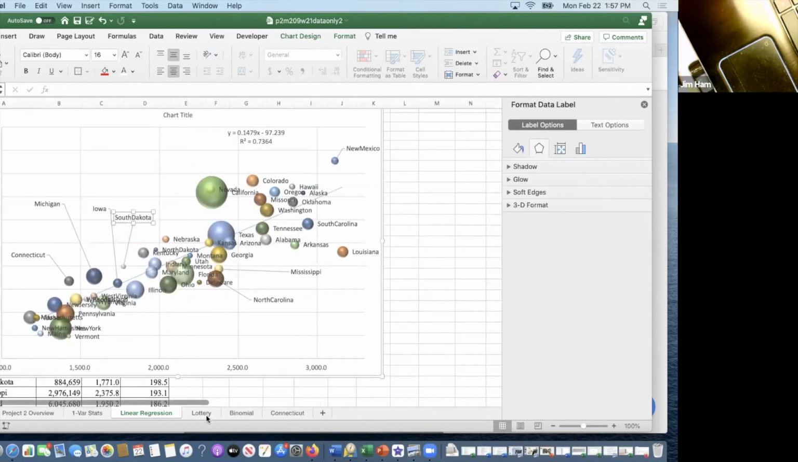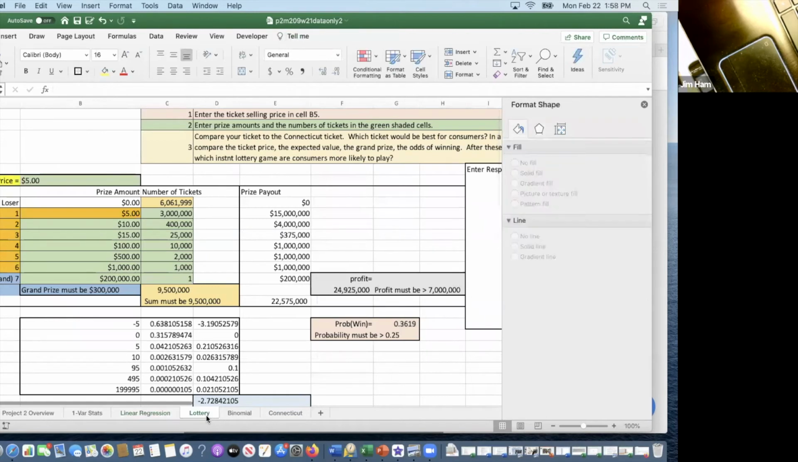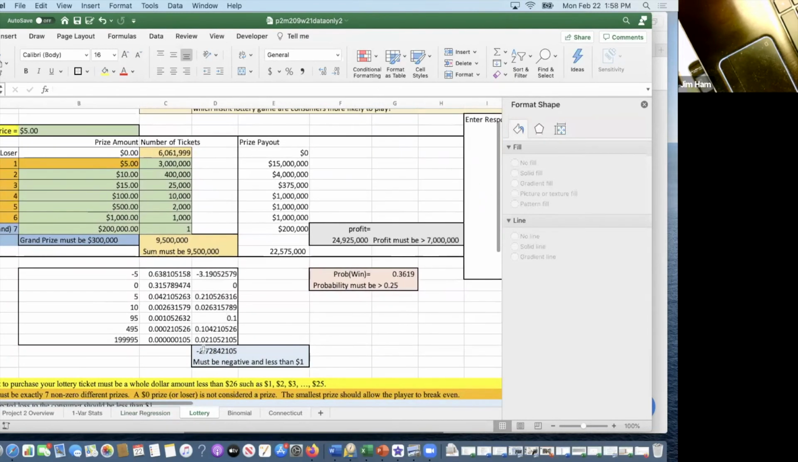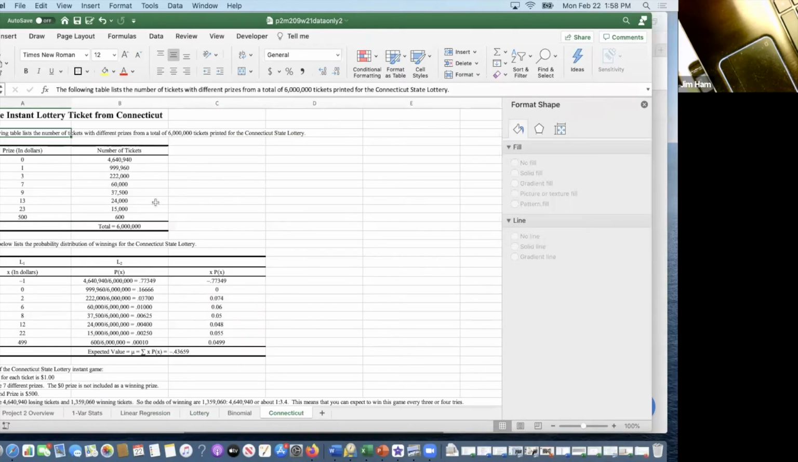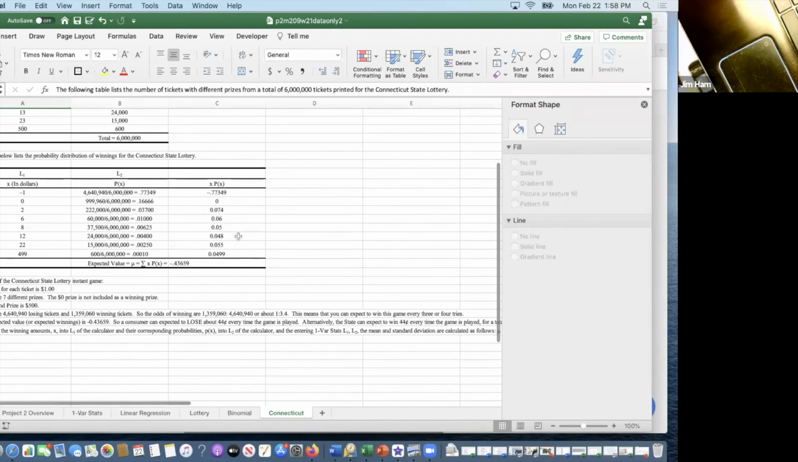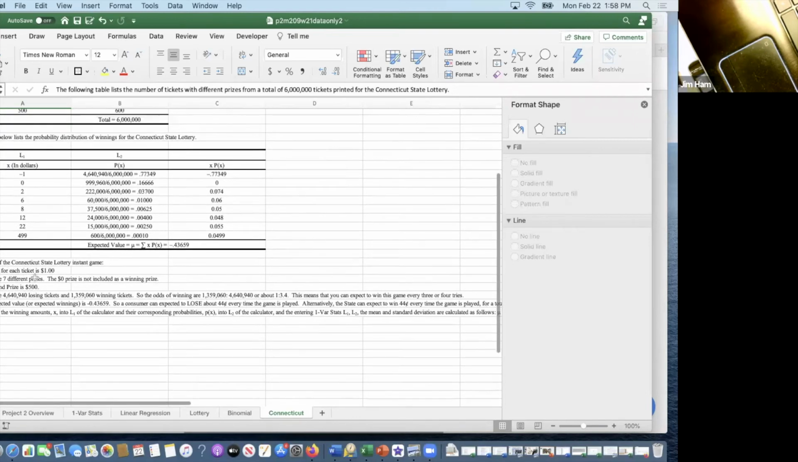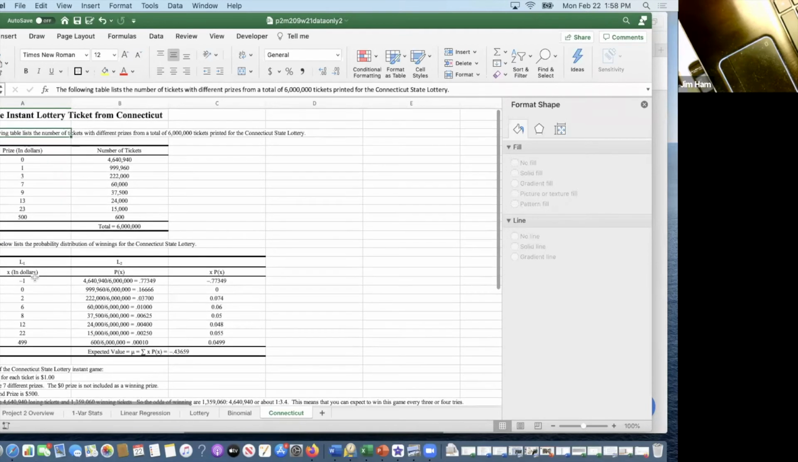The lottery is related to section 6.1. What I want you to do is, if you look down here, there's another ticket, the Connecticut ticket. If I click on that, you'll see here's a sample lottery ticket. I'd like you to look at all of its features, and down here are all the features. Go through each one of the features and say how your ticket is different from the Connecticut ticket.